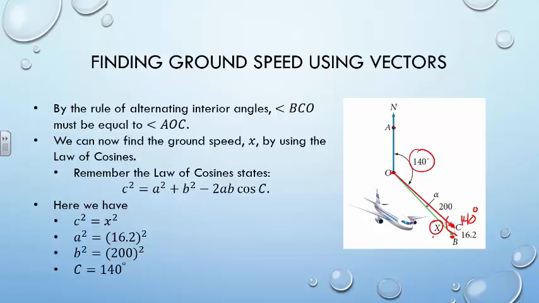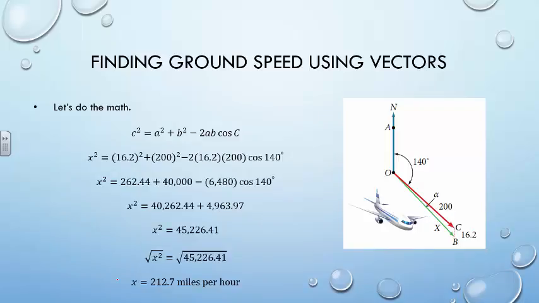So we have to identify what we're going to fill in for those variables. We don't know our x, that will become our c squared. So we'll simply write that as x squared moving along in the problem. For a squared, we've got that wind speed. And for b squared, we have the airspeed of the plane, the 200 miles per hour. And our angle that we know is the 140 degrees. We plug all those values into the equation, starting with the 16.2 for a squared, 200 for b, and again a, b, and finally filling in that angle for the value c up here.